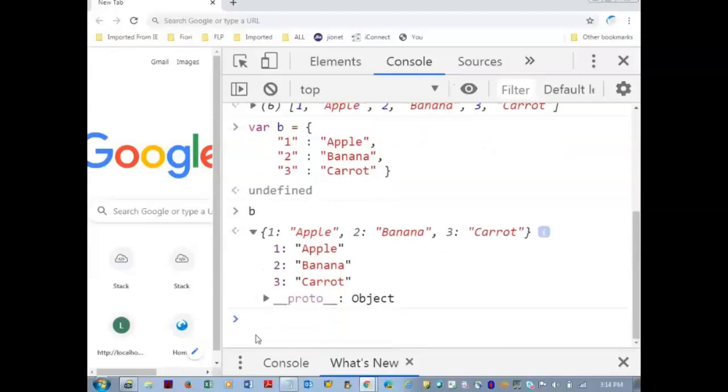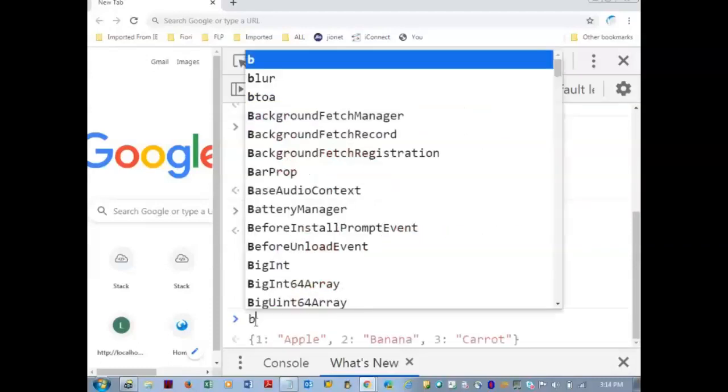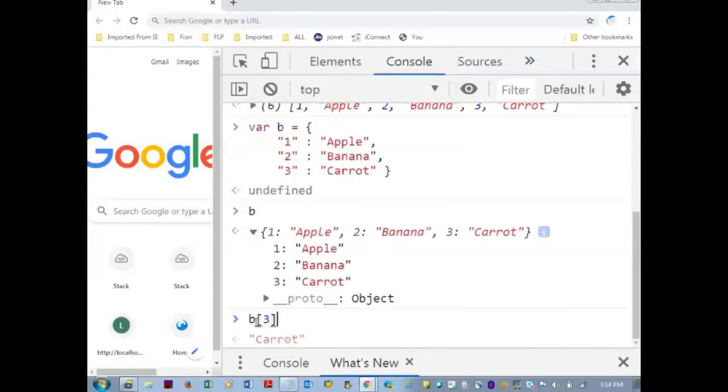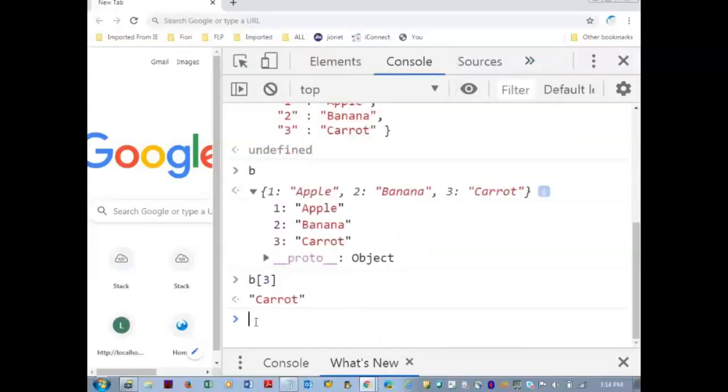Now I can ask b of 3. So you can see happily I got carrot here, but it was wrong in the previous array. In the JSON array, it was correct. Okay. So this is the major difference between a normal array and a JSON array. But both are arrays only. Technically, both are the same.